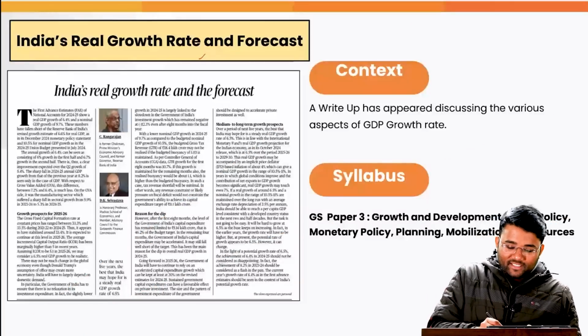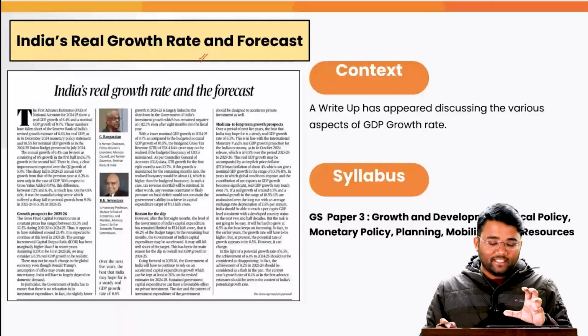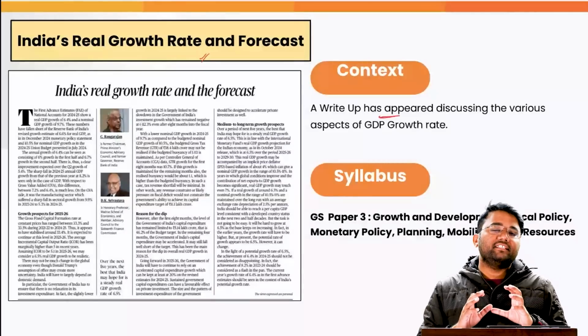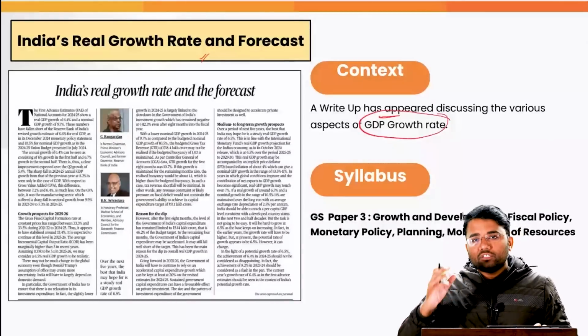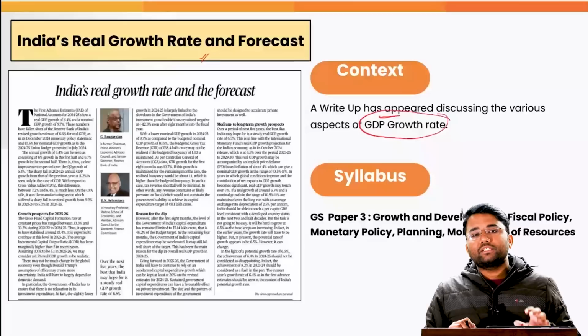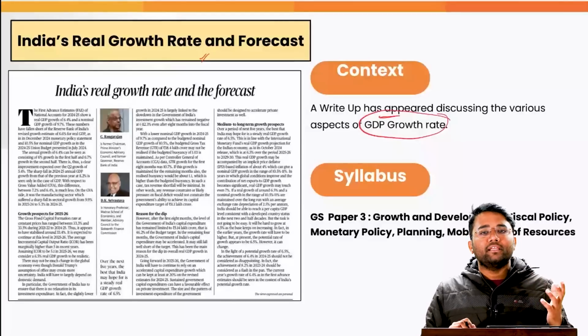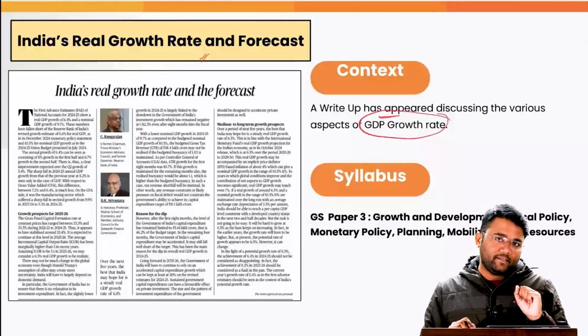So our first topic is India's real growth rate and forecast. The context of this topic is that a write-up has appeared discussing the various aspects of GDP growth rate, particularly for the upcoming financial year. This particular topic pertains to the syllabus of your GS Paper 3: planning, mobilization of resources, fiscal policy, monetary policy, etc.